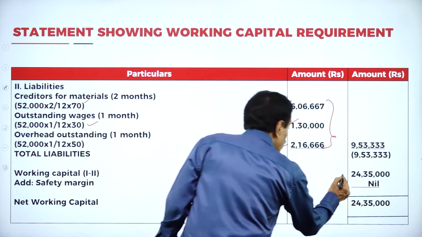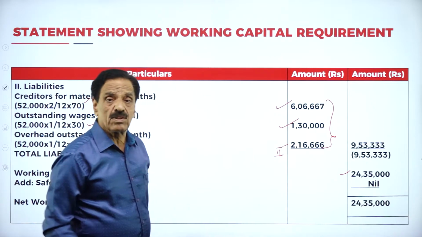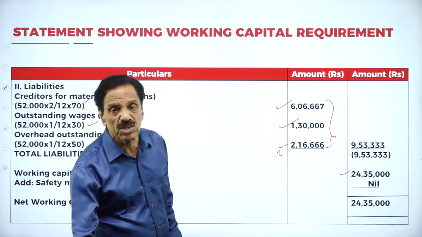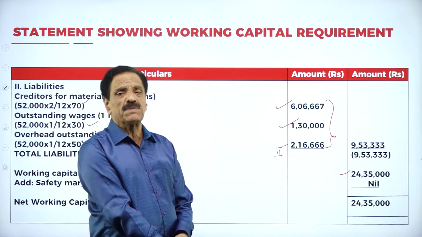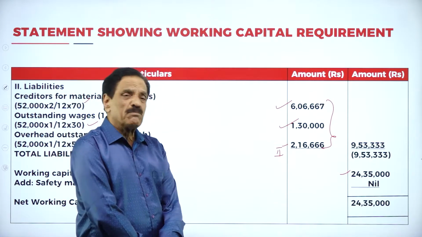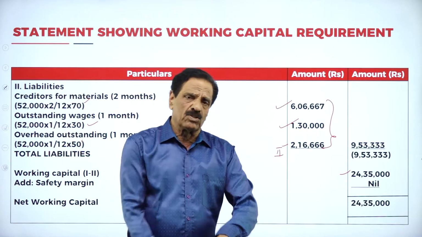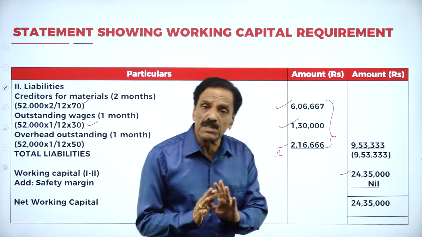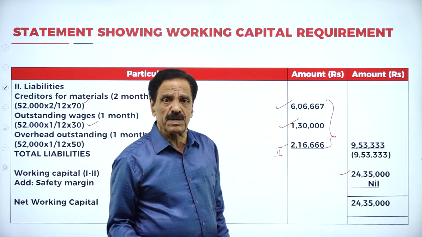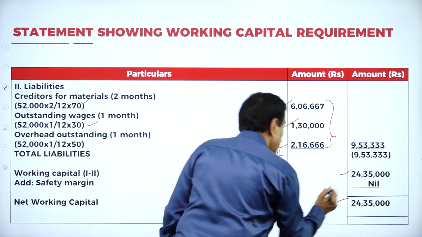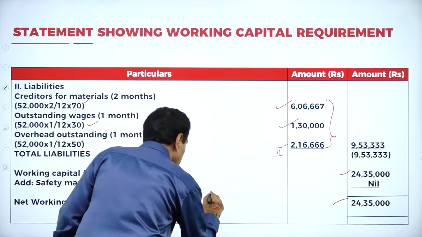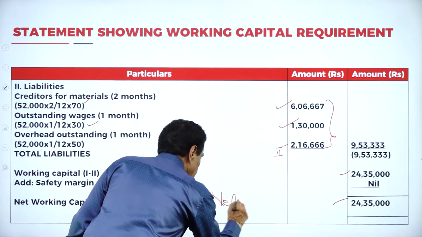It comes to 24,35,000. What is 24,35,000? That is the working capital. Every company will keep the safety margin about 10%. As per the problem, there is no safety margin. So your working capital becomes how much money? 24,35,000. This is your net working capital.